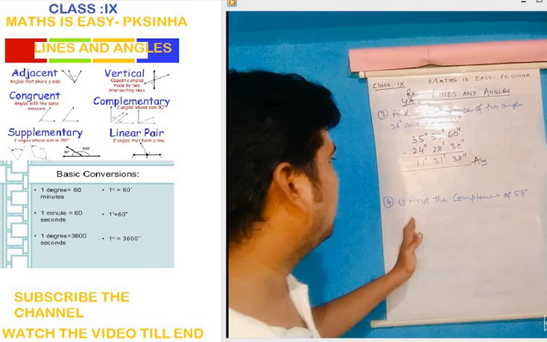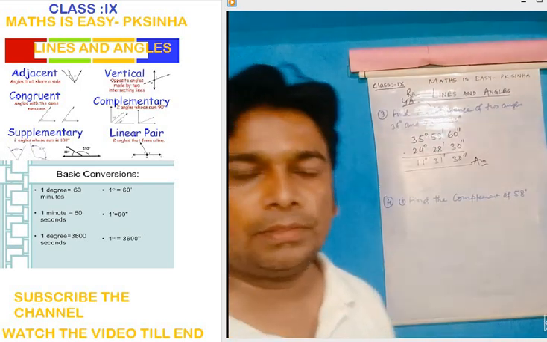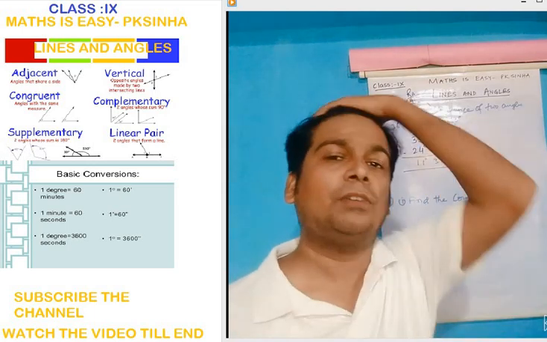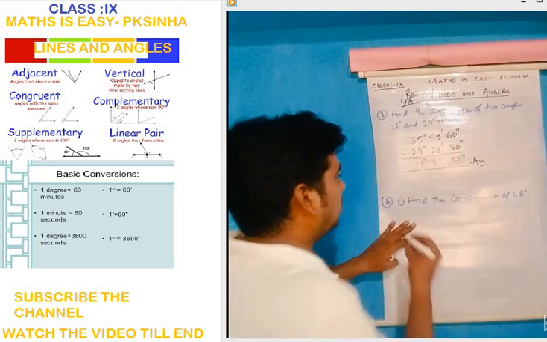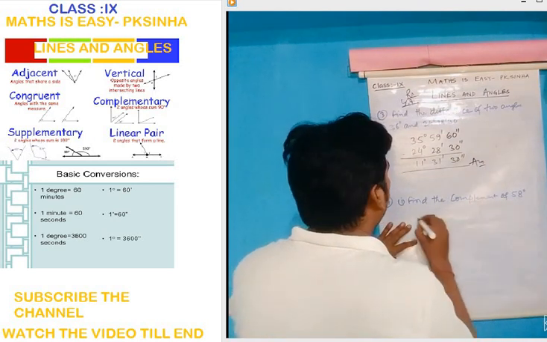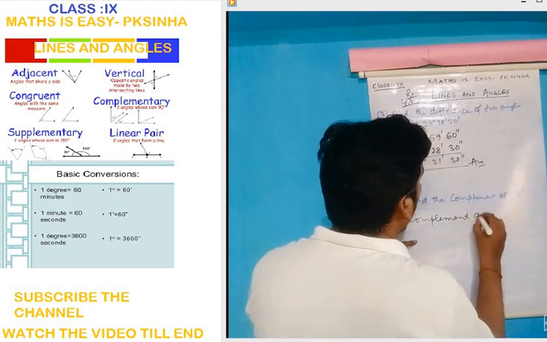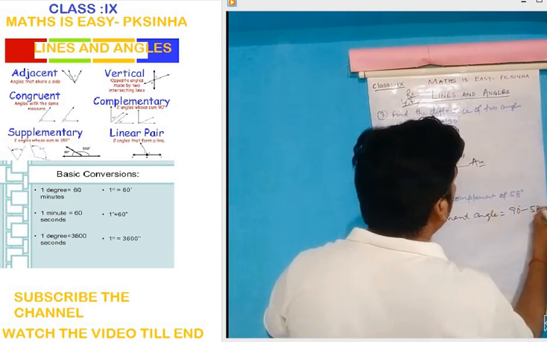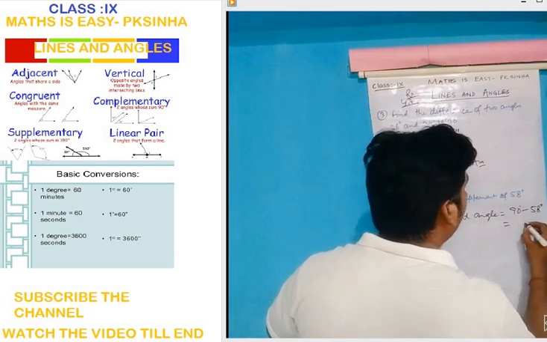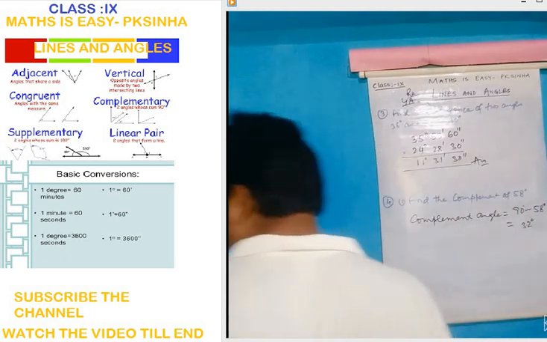Alright, next question, 4 number or 5 number. In question 4 you need to find the complement of the angle. One angle is given, you need to find its complement. So how do we find the complement of the angle? If one angle is 58, the complement angle will be obtained when you subtract 90 minus 58. This is very simple. You can get 32 degrees.